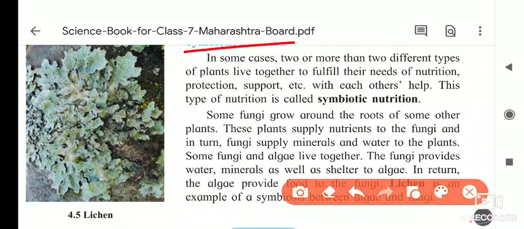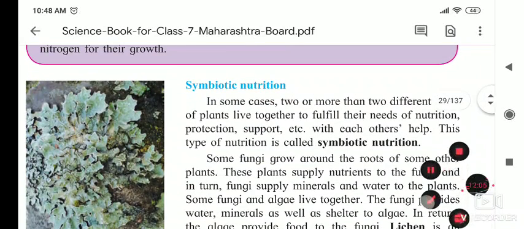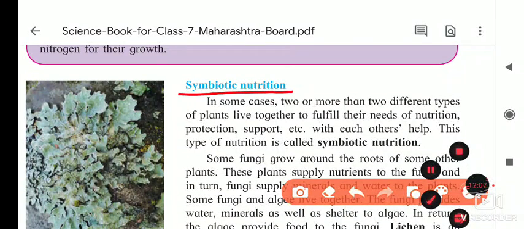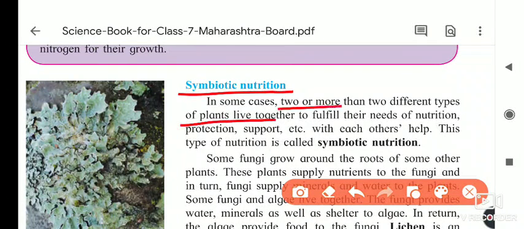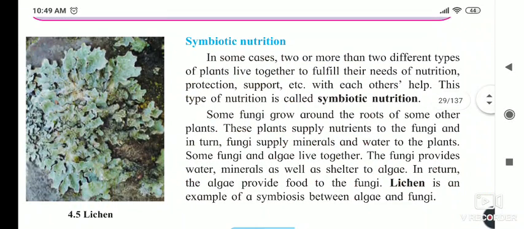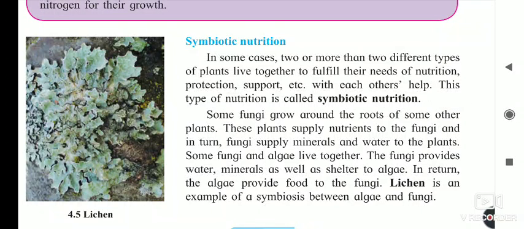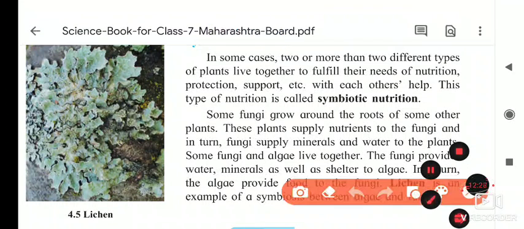Okay, now we will see the next type of nutrition, that is symbiotic nutrition. Which type of nutrition is it? Symbiotic nutrition. See here, in some cases, two or more different types of plants live together to fulfill their needs of nutrition, protection, support, etc. They help each other. This type of nutrition is called symbiotic nutrition.